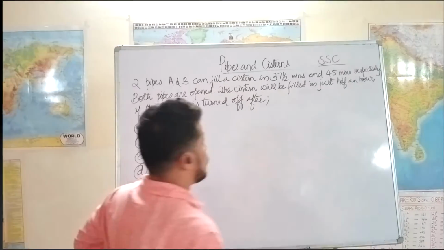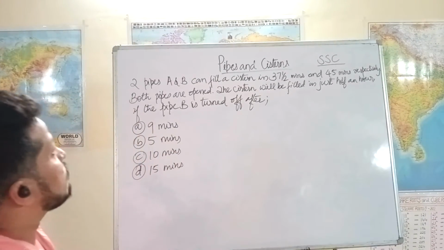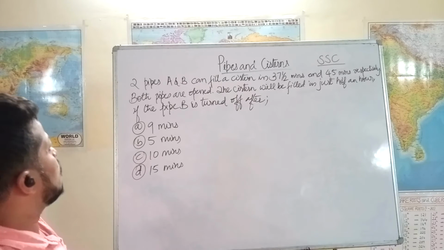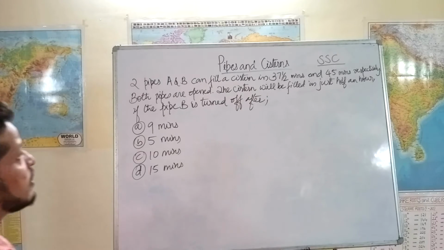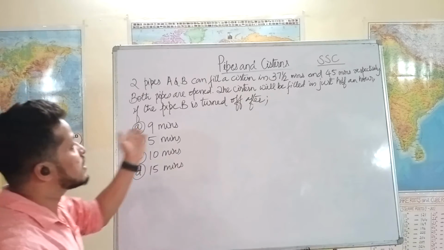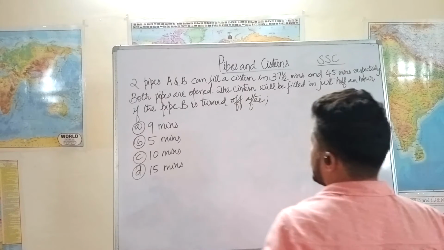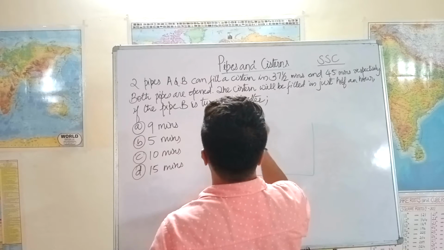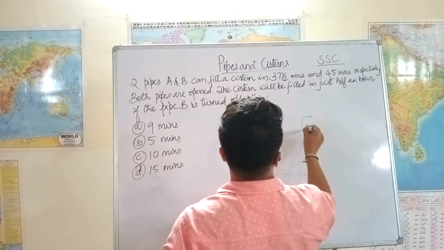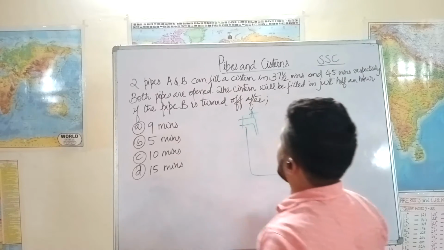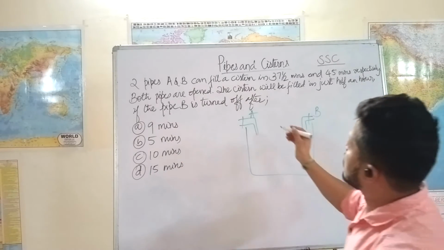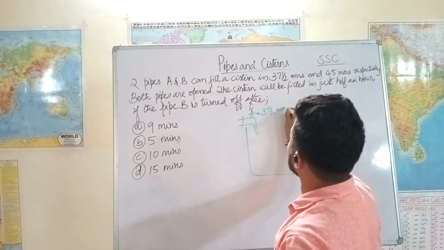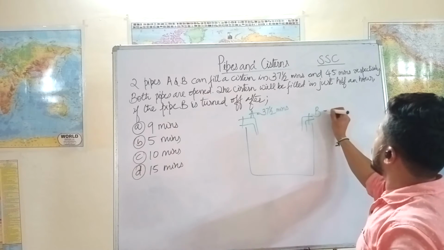Okay, we have an SSC question now. Two pipes A and B can fill a cistern in 37.5 minutes and 45 minutes respectively. Both pipes are open. The cistern will be filled in just half an hour if the pipe B is turned off after some time. See what they are saying is this is a cistern and it has two pipes A and B. And the capacity of A is it can fill the entire tank in 37.5 minutes. And the capacity of B is it can fill the entire tank in 45 minutes.